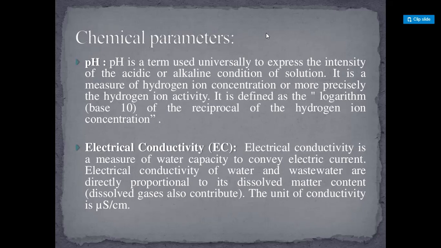Electrical conductivity, EC. Electrical conductivity is a measure of water capacity to convey electric current. Electrical conductivity of water and wastewater is directly proportional to its dissolved matter content. Here, dissolved gases also contribute. The unit of conductivity is microsiemens per centimeter.